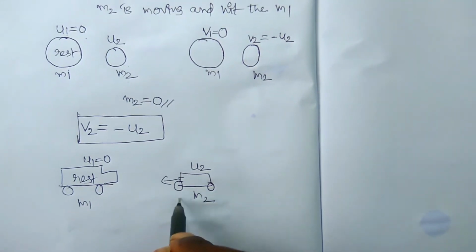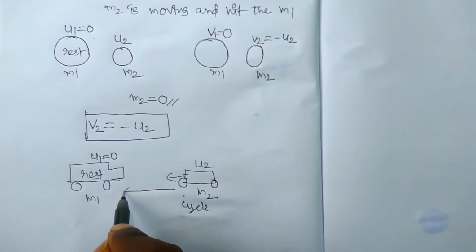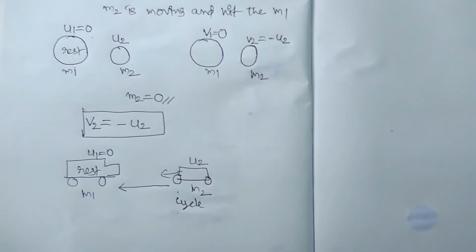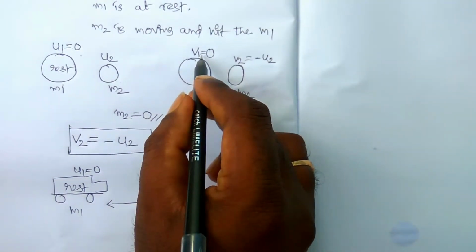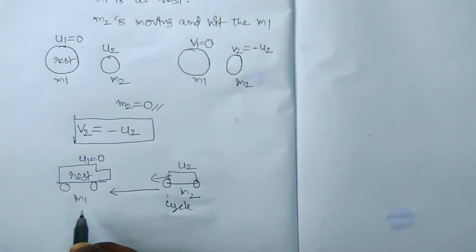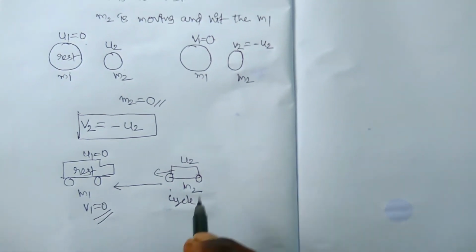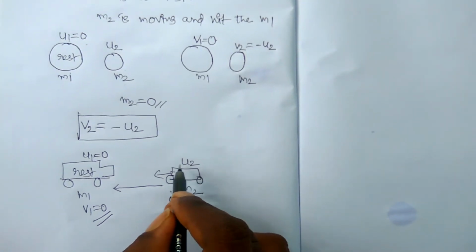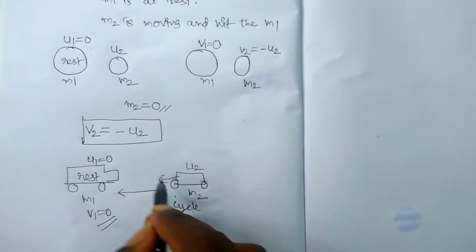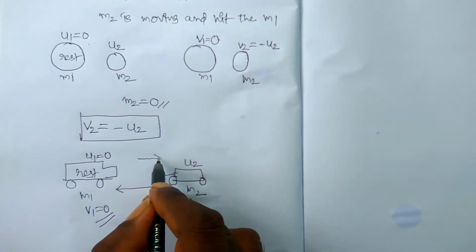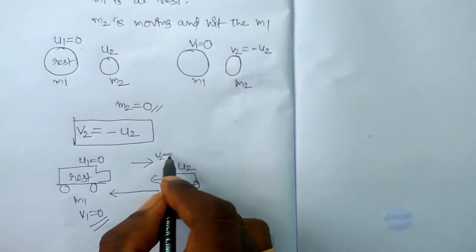When the bicycle collides with the rest truck, then the truck will not move. It means the final velocity of the truck is also 0. It will not move. But the cycle, with whatever velocity it hits, that much velocity it will rebound. So that is v2 is equal to minus u2.